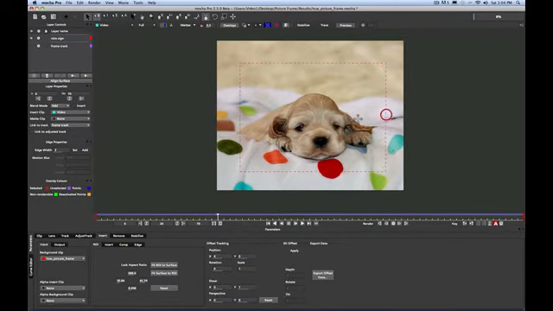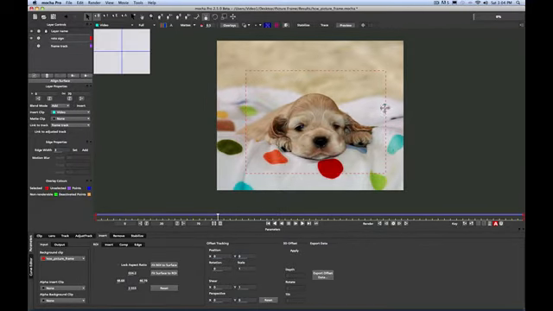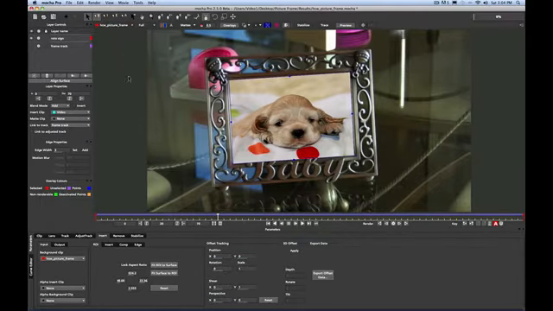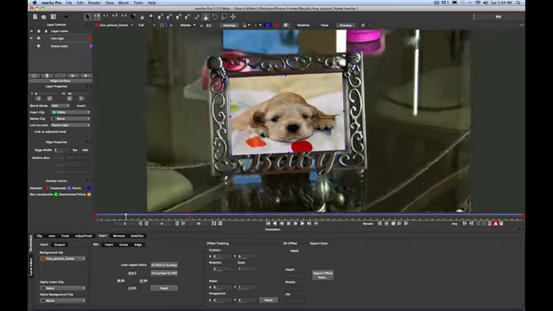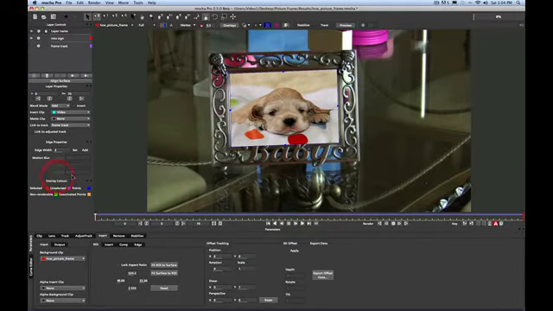So inserts in Mocha Pro can be any resolution. They don't have to match your background clip. Region of interest represents the source pins or the source crop. So you can see our layer surface remain the same size, but my insert has been scaled.